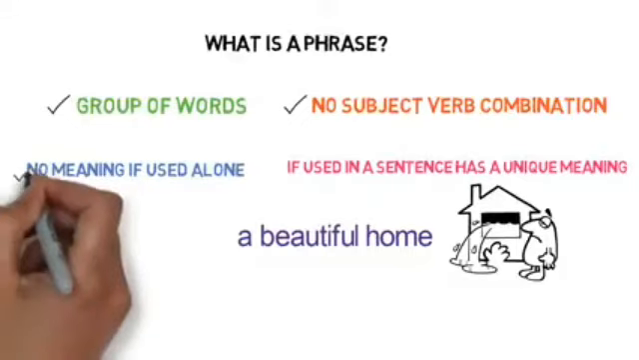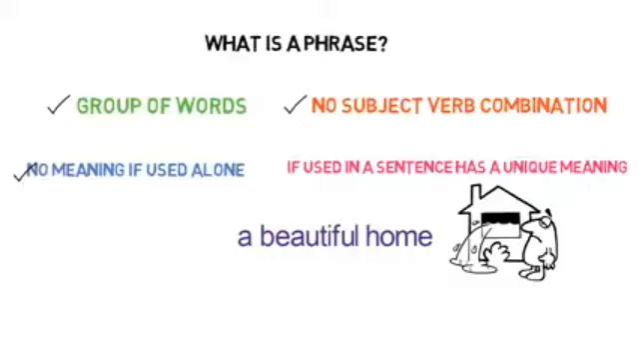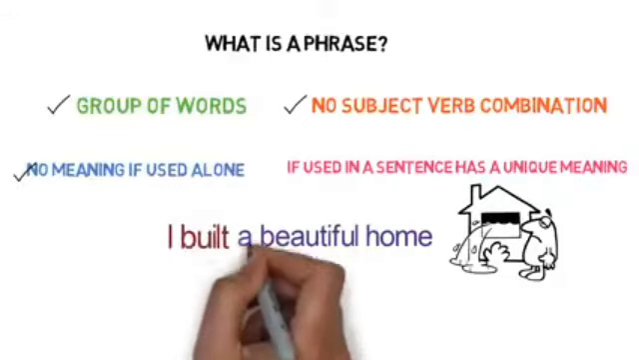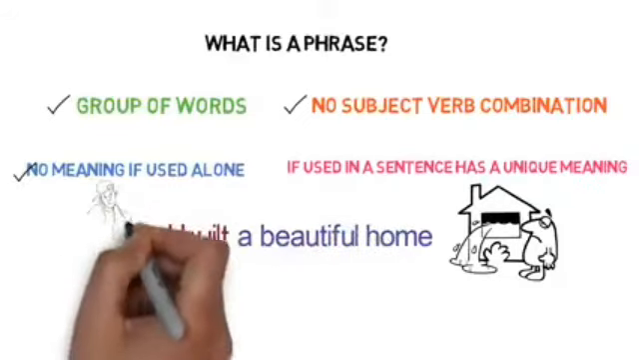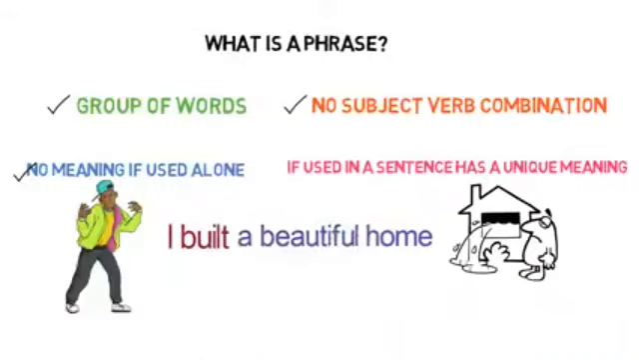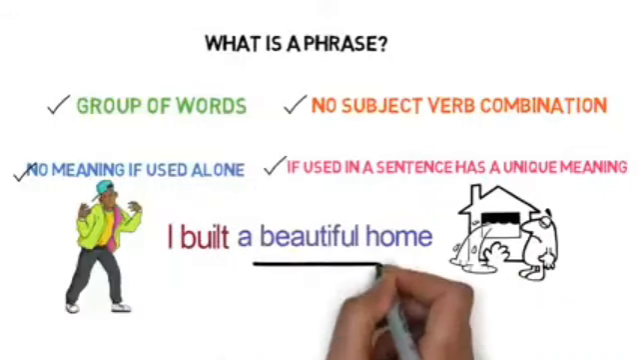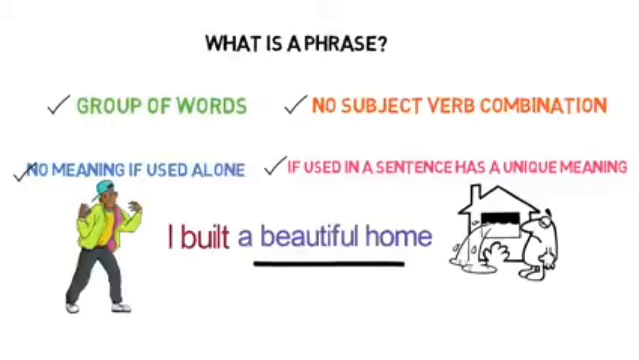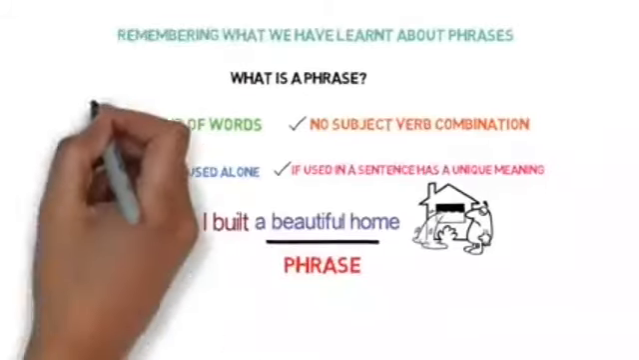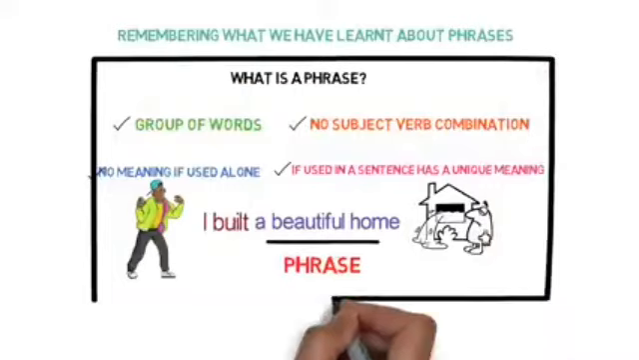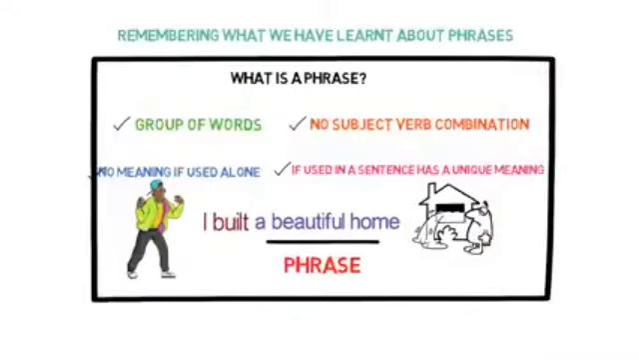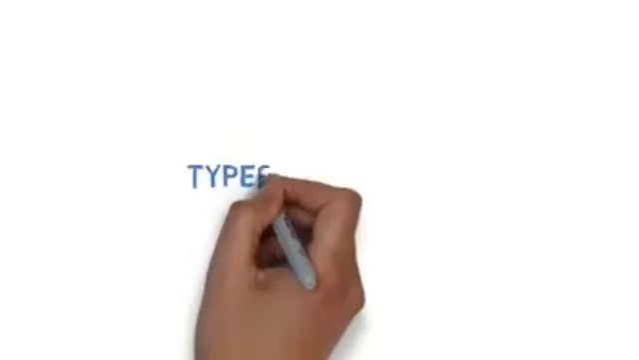Now let me write a little subjective part for this. I am writing here: I built a beautiful home. Now hopefully you are getting the full, complete meaning. So if used in a sentence, it has a unique meaning. From here we can say a beautiful home is a phrase. So we have come to know what a phrase is.